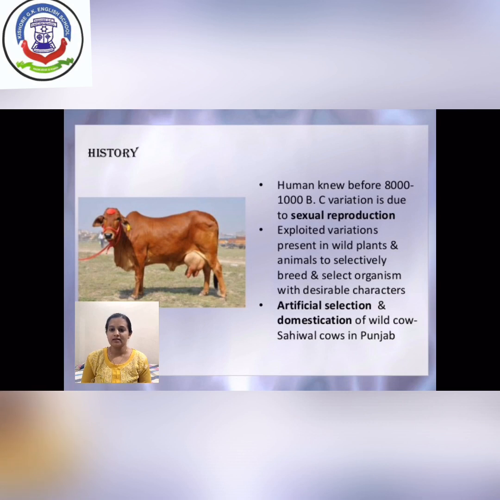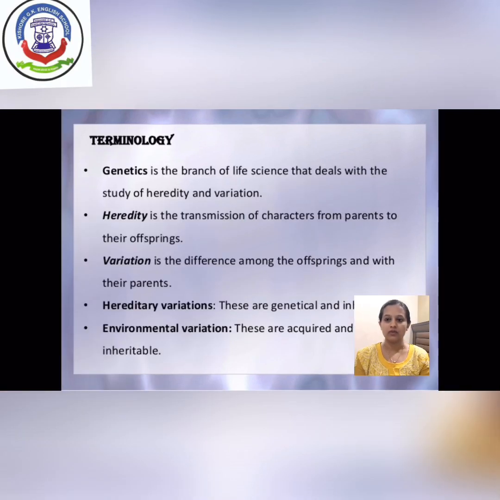Our ancestors were not aware of the scientific basis of genetics, but they were aware of the reason behind it, which is sexual reproduction. Now some of the important terminology of this chapter. First is genetics. Genetics is a branch of biology which mainly deals with inheritance and variation.